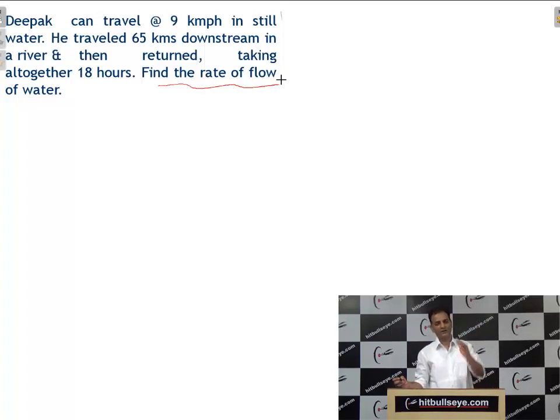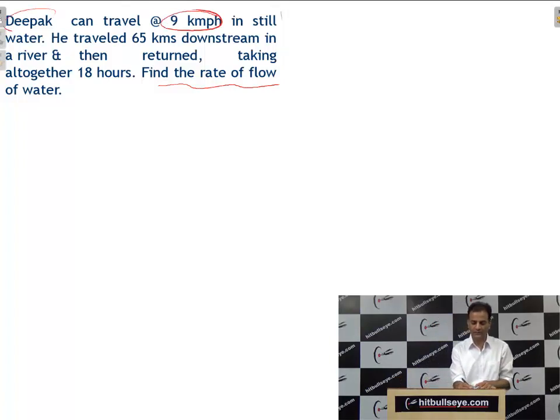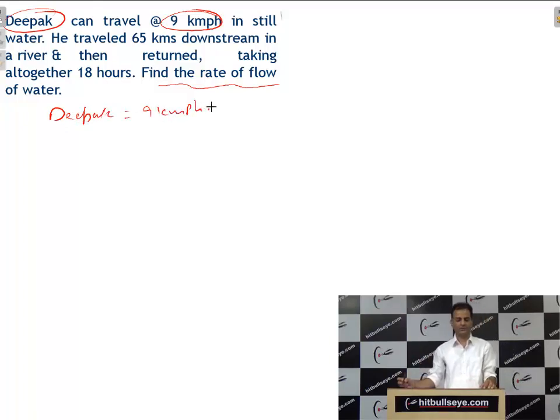Deepak can travel 9 km per hour in still water. Read it in small lines, students. That is the speed of the boat. Speed of boat is the speed of the man. So Deepak's speed is 9 km per hour, or you can say the speed of the boat. He travels 65 km downstream in a river.